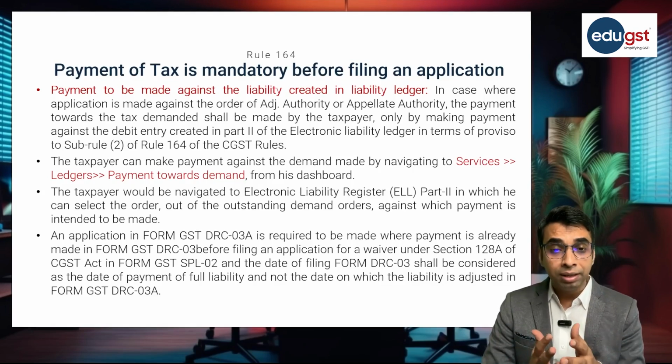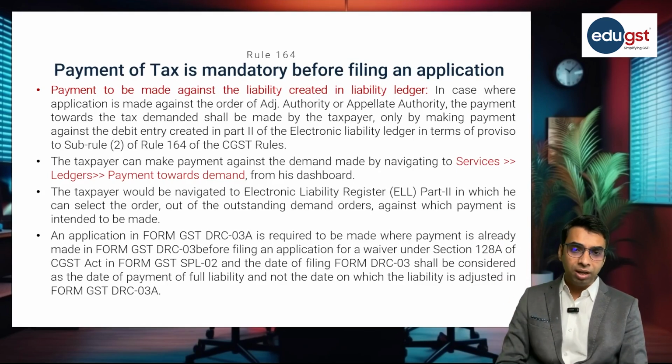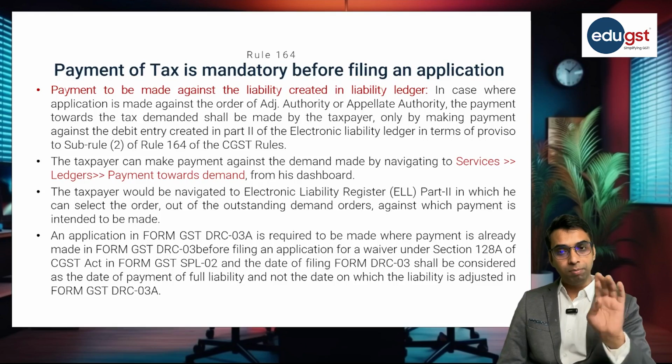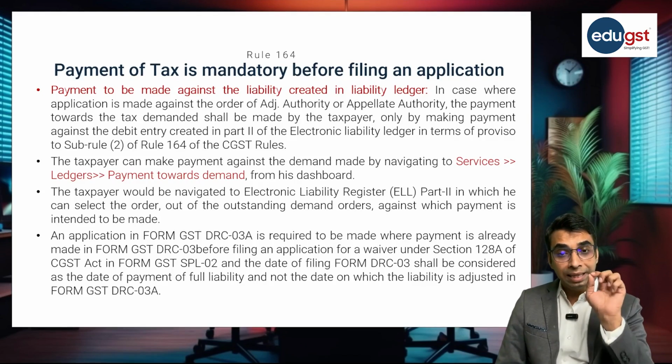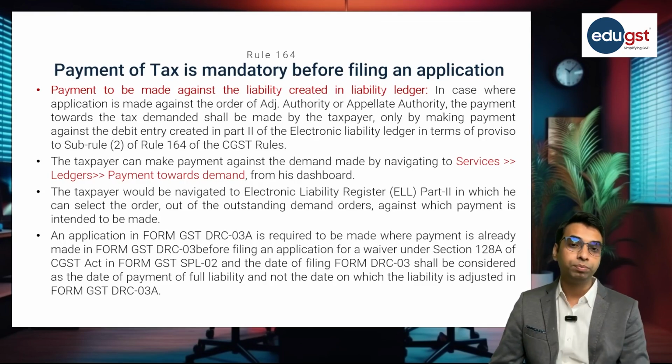Now it may happen that the demand is already there on the GST portal under the electronic liability ledger, but I have already paid the liability through form DRC 03. In that case, a separate provision is provided under rule 142.